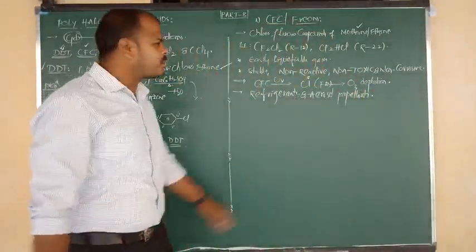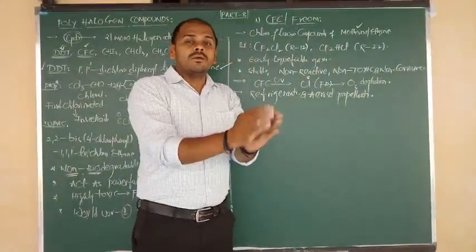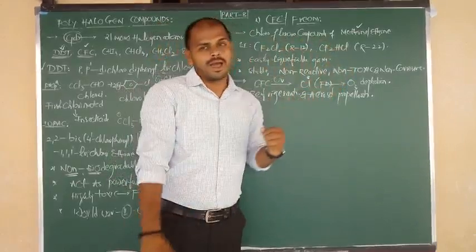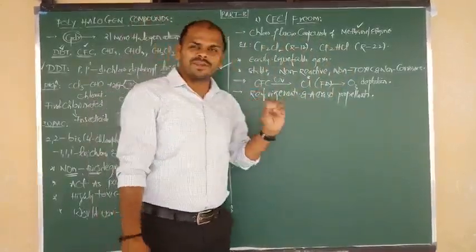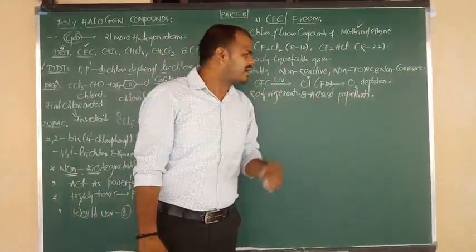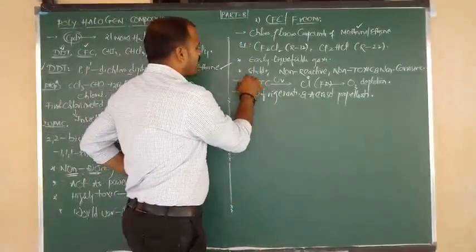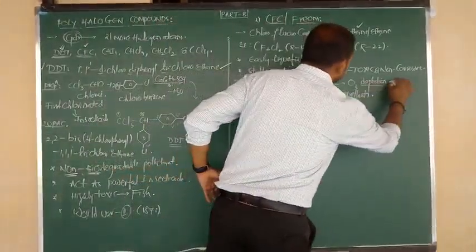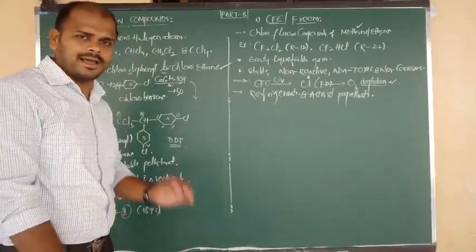Aerosol propellants are fuels in compressed state, useful in production of energy. These are the uses. The effect is that it is responsible for ozone depletion due to release of chlorine free radical.